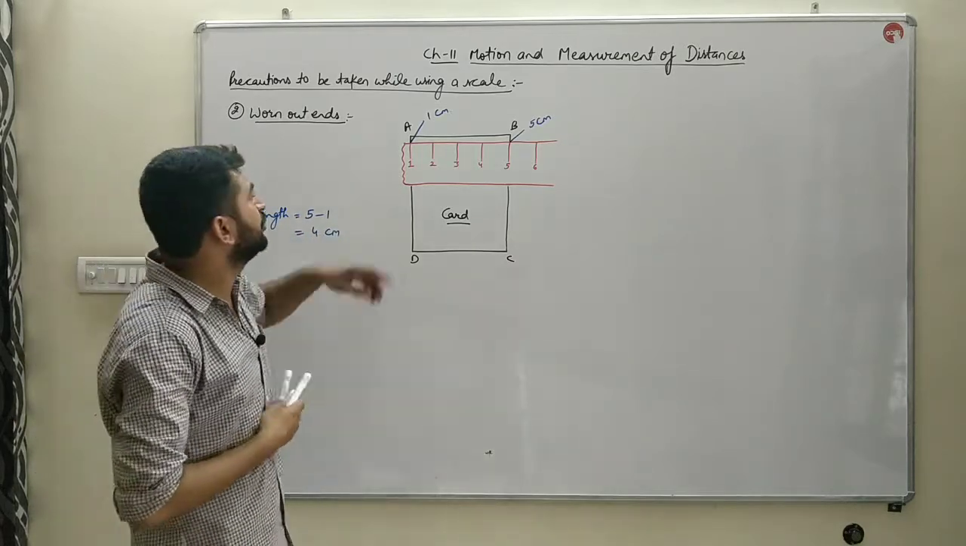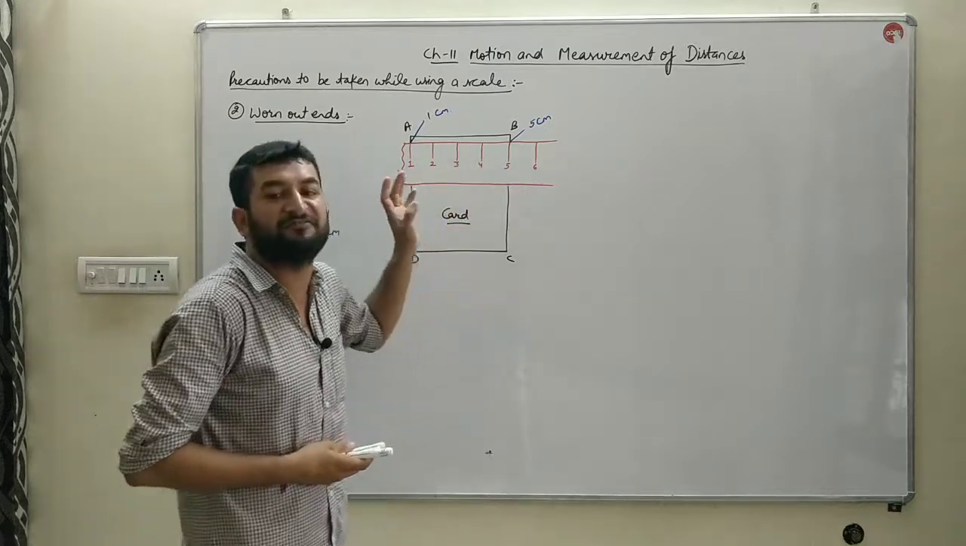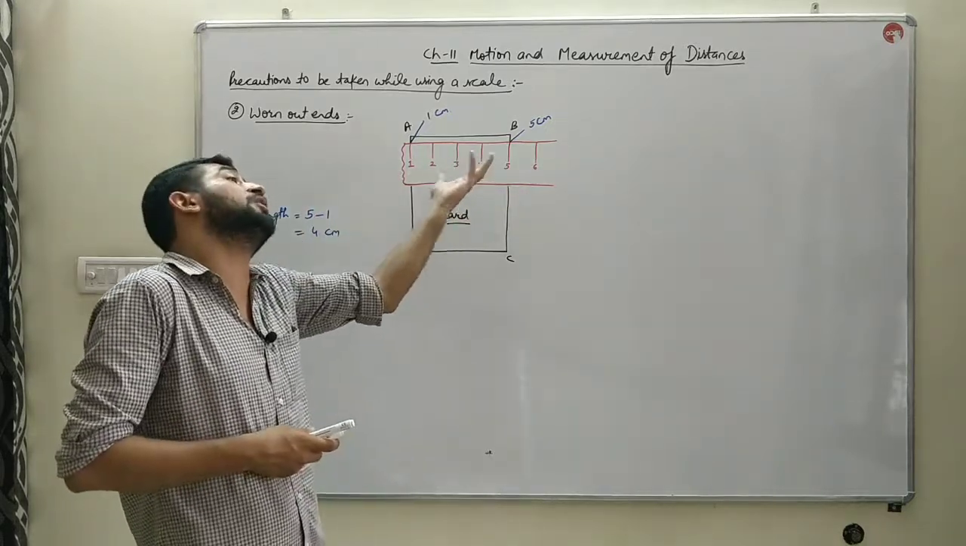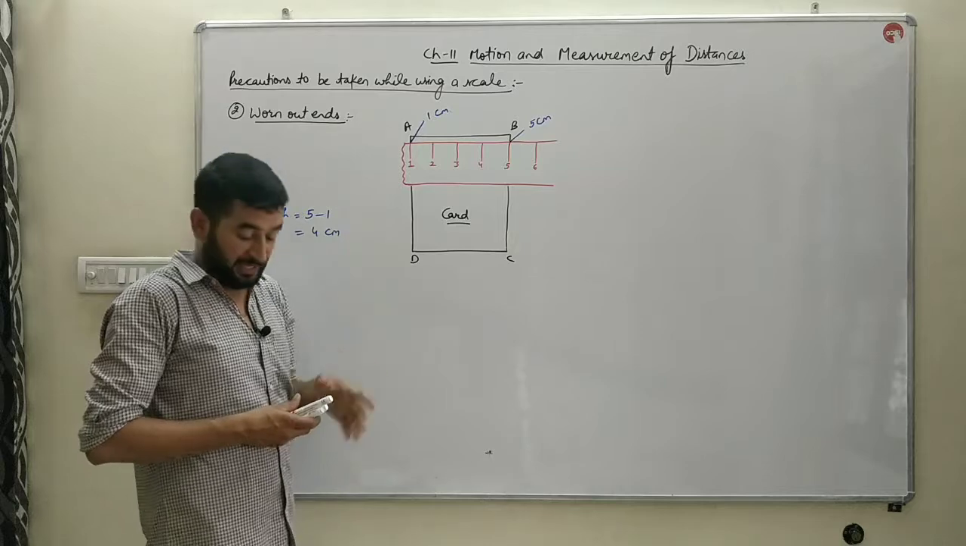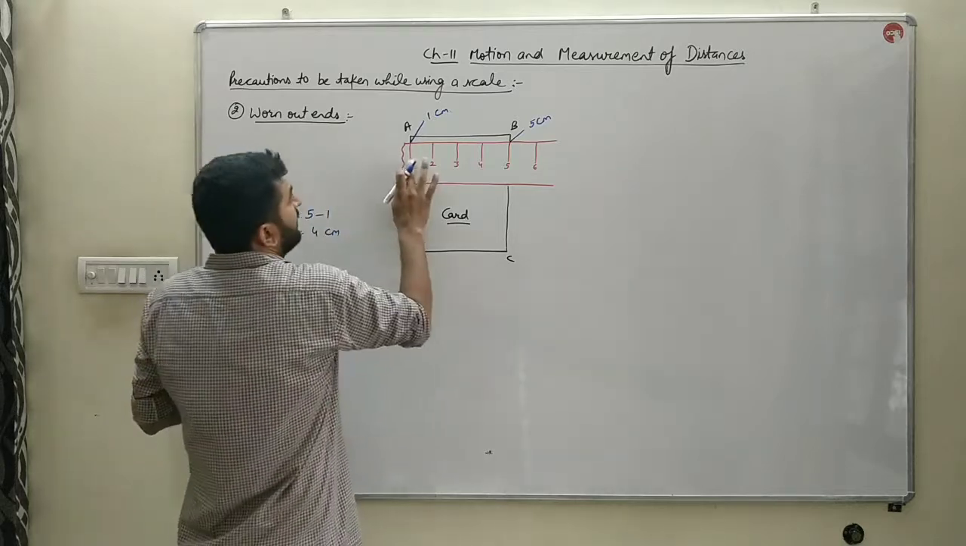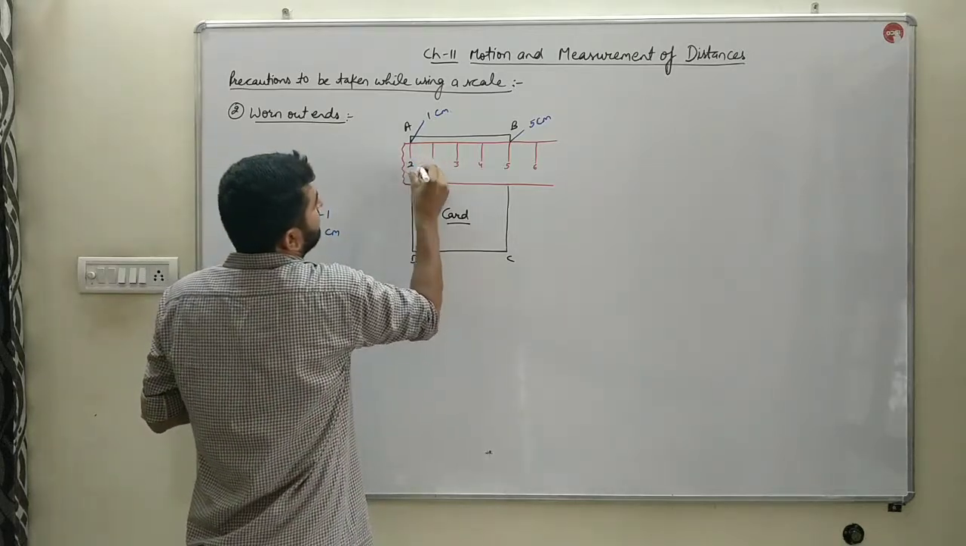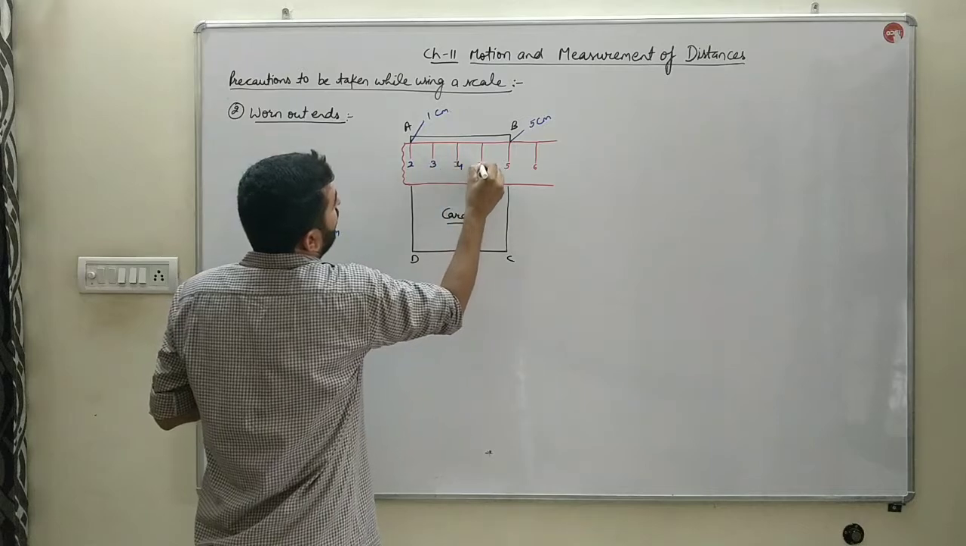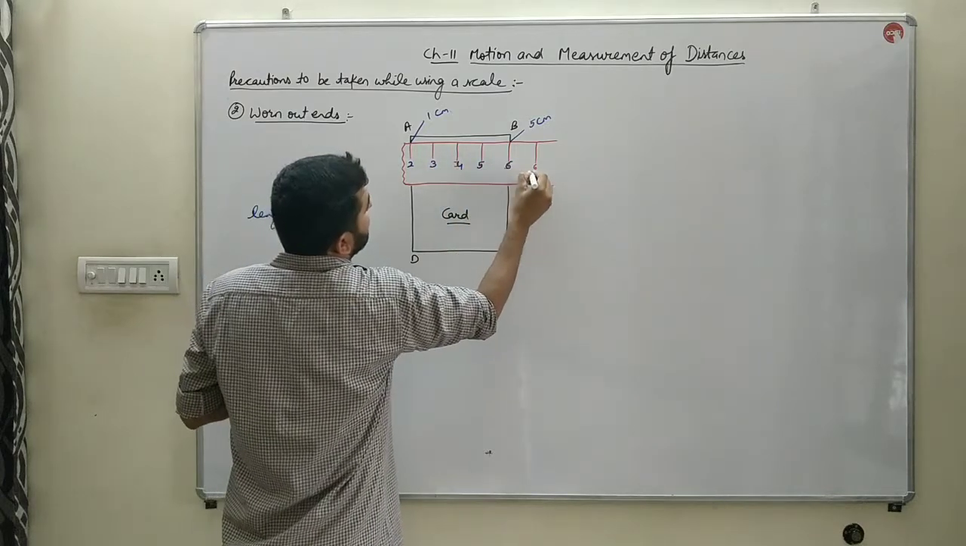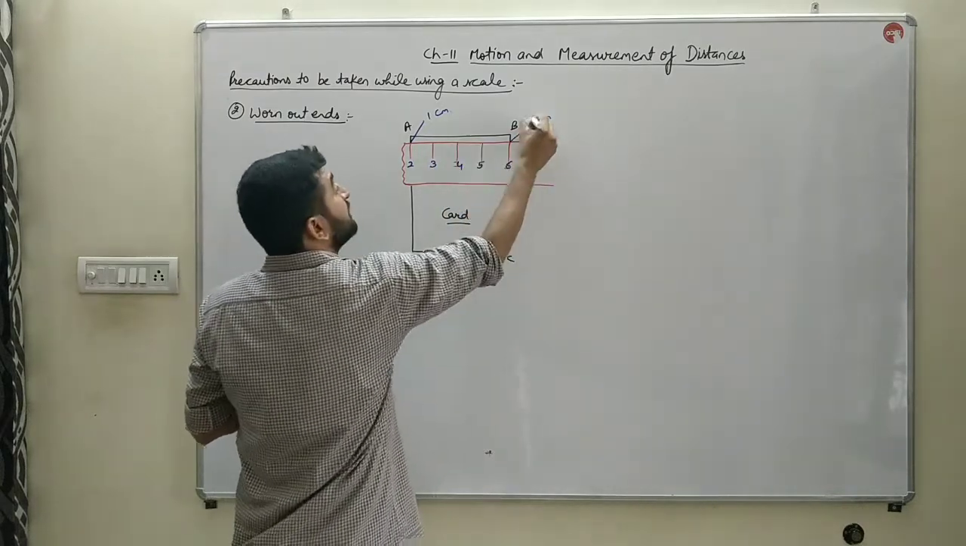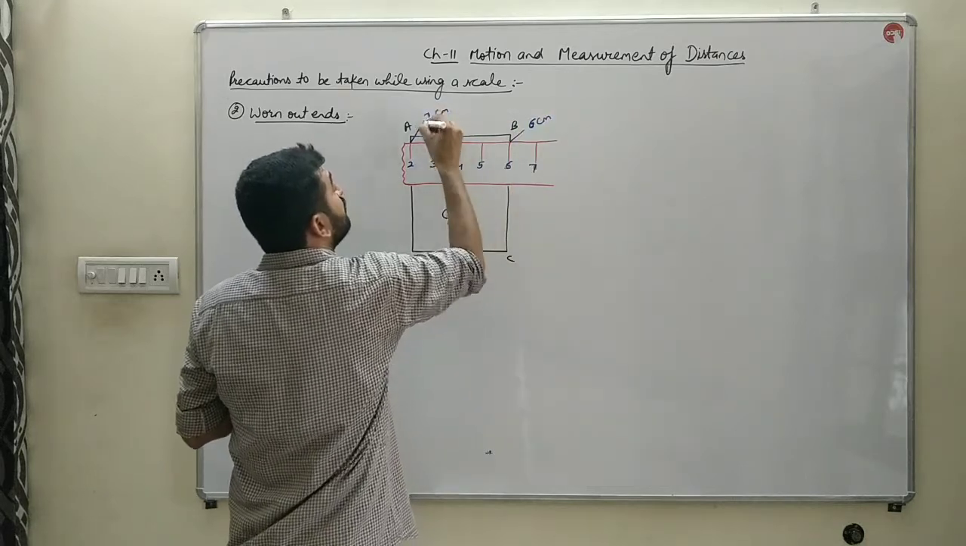Bache, suppose the 0 is not visible, the 0 at the end is not clear, then what do you do? Place some other point ahead. If I place 2 here, then it will be 3, 4, 5, 6, 7. Then also the distance will be equal to 6 minus 2, which is 4.